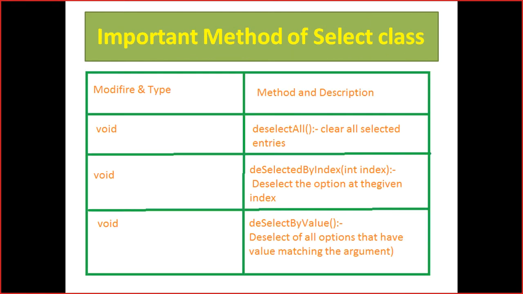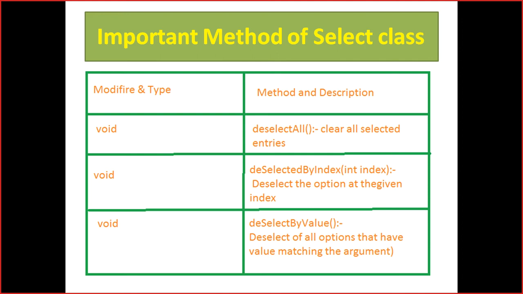So we have multiple methods here. I'll show you, you can go to the Selenium official website and check all the methods there. We have a method called deselectAll, which clears all the selected entries.